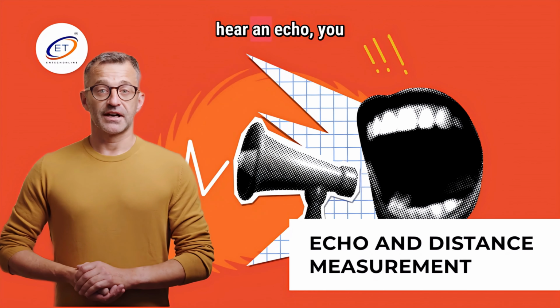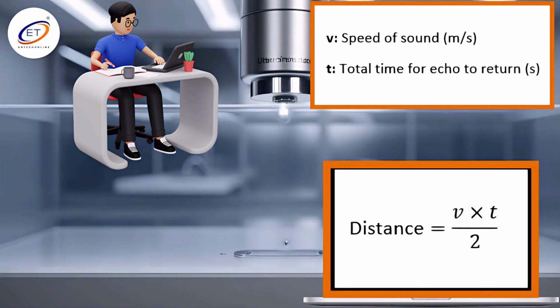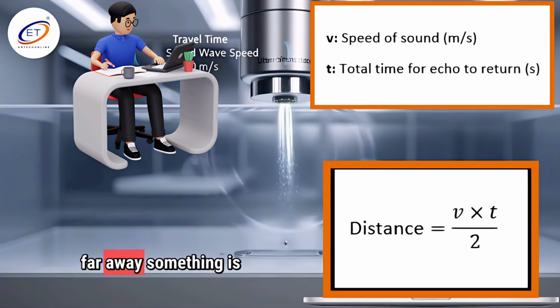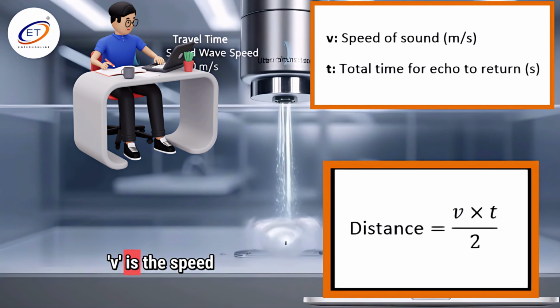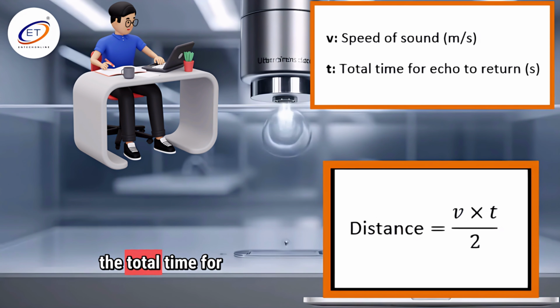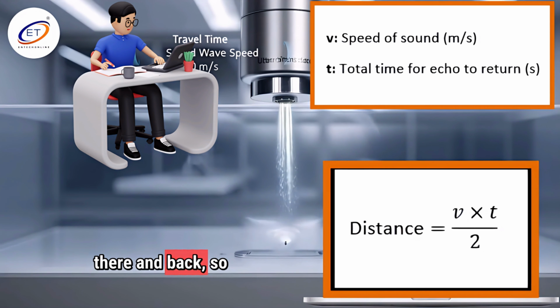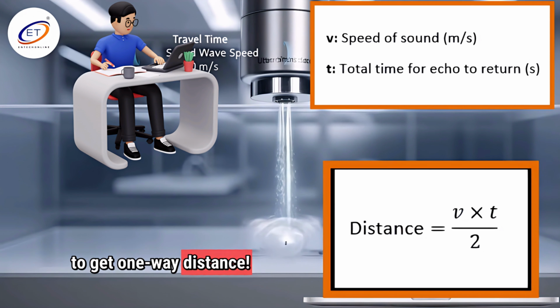When you shout and hear an echo, you can measure distance. This formula finds how far away something is using sound. V is the speed of sound, T is the total time for the echo to go there and back, so we divide by 2 to get one-way distance.